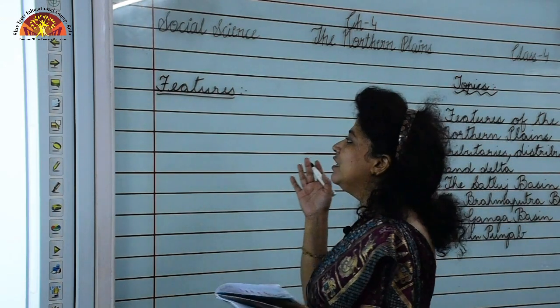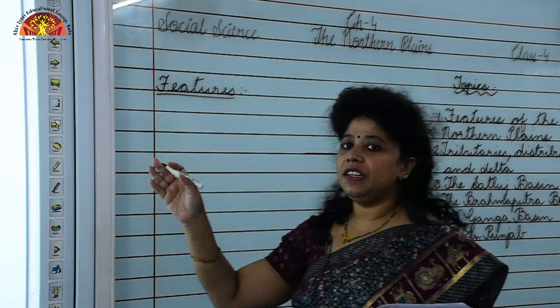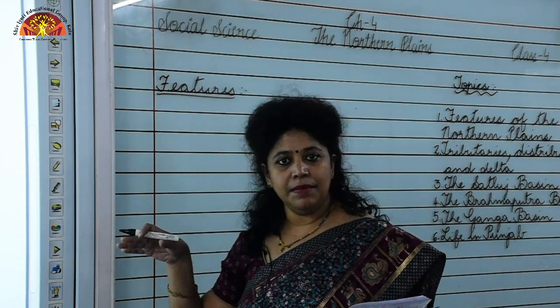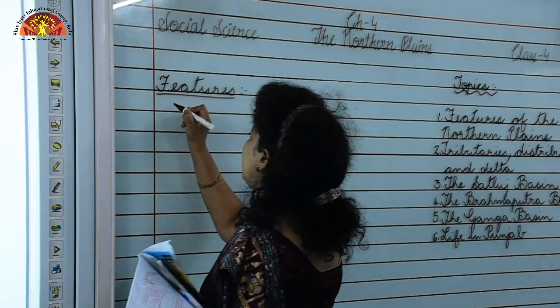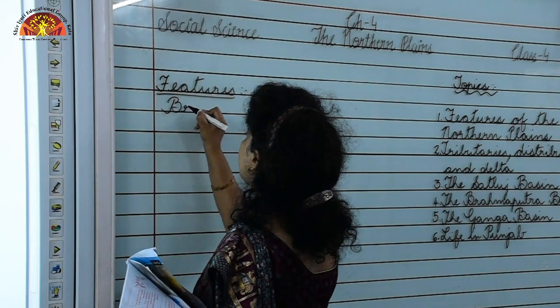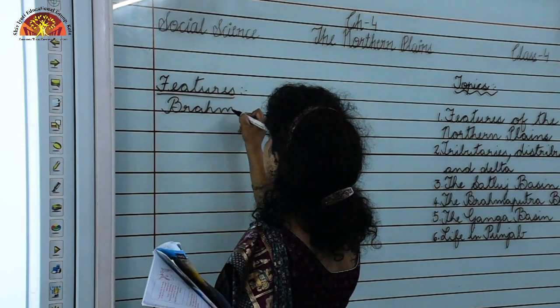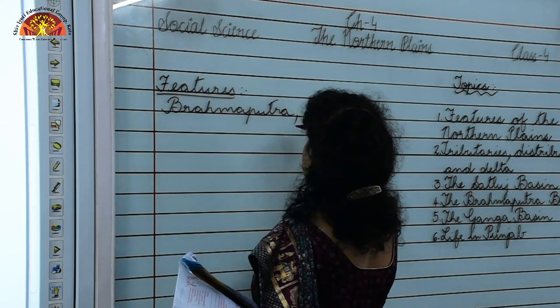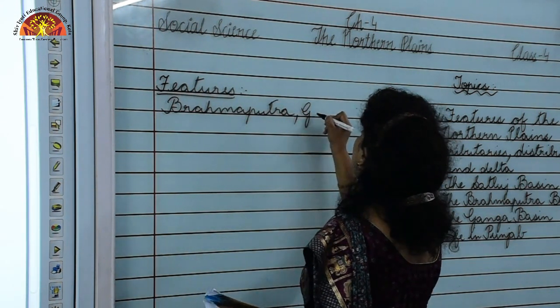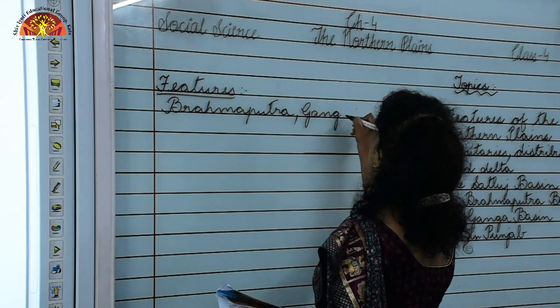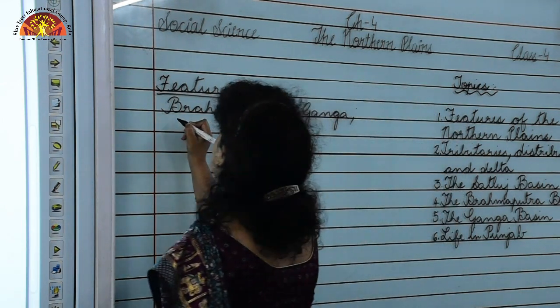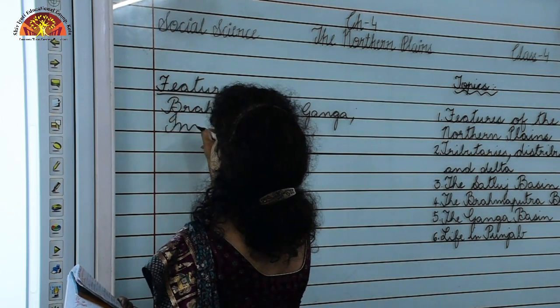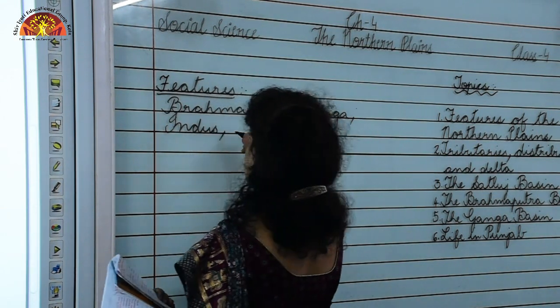Then the other features are, most of the rivers that originate in the Himalayas, like you have your Brahmaputra, Ganga, Indus and Satluj.